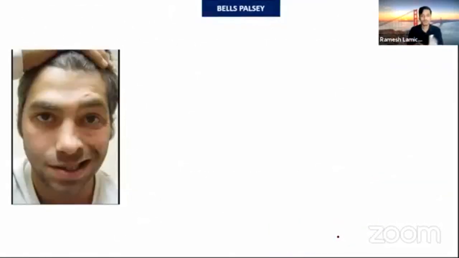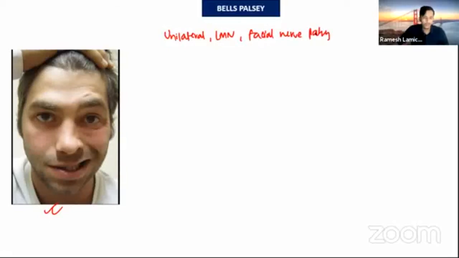Then let's move on to the Bell's palsy part. As you can see, this gentleman has Bell's palsy. First, let me tell you what Bell's palsy is. Bell's palsy is a unilateral lower motor neuron type of facial nerve palsy.